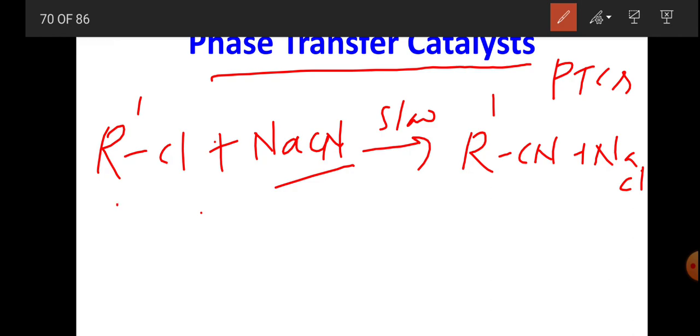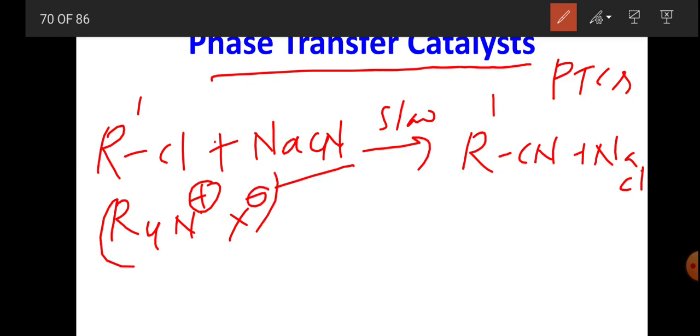So quaternary ammonium salts, that is R4N+ X-, which have sufficiently large alkyl groups, are soluble in both aqueous and organic phases, and act as PTCs.